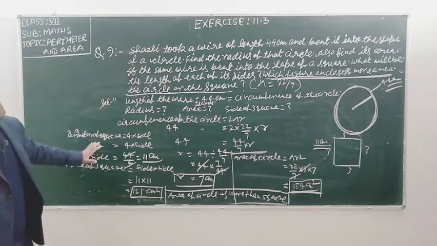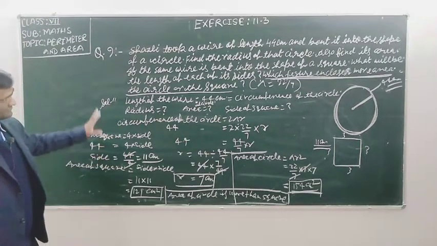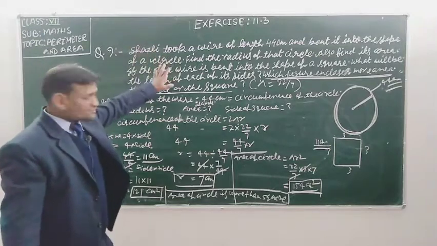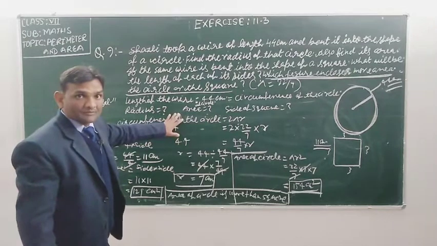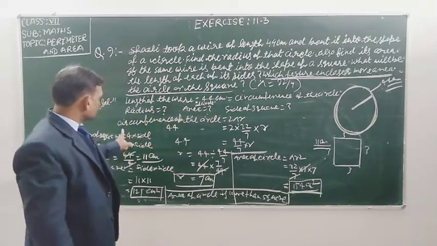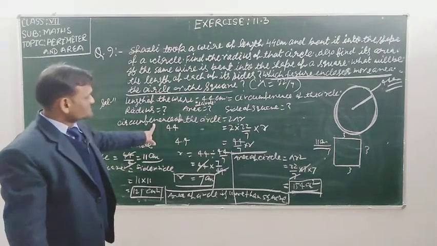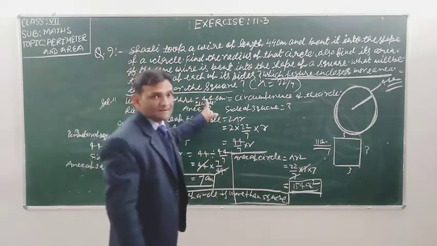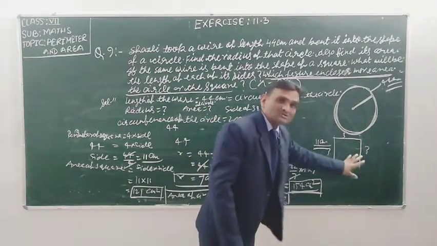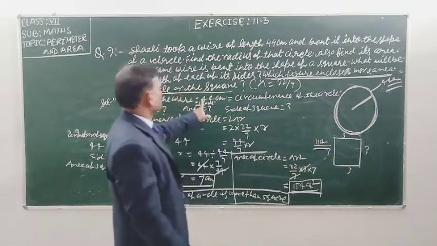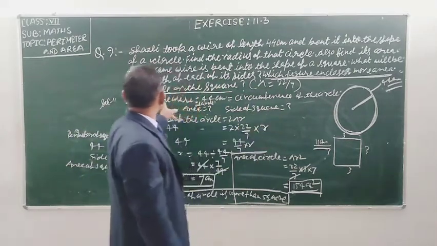So student, in this way we will solve this question. This information is given in the question, firstly noted down as you are seeing on the board. Firstly I have noted. After this we start the calculation. Circumference and perimeter: circumference of the circle and perimeter of the square will be 44 centimeter. Why? Because both figures are made by this same length.